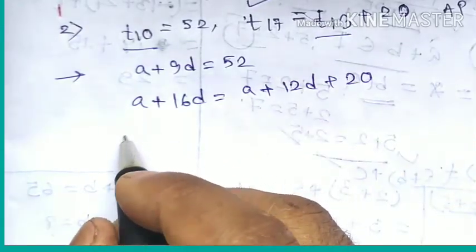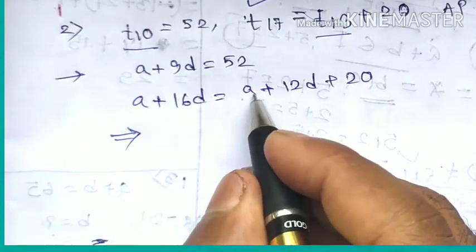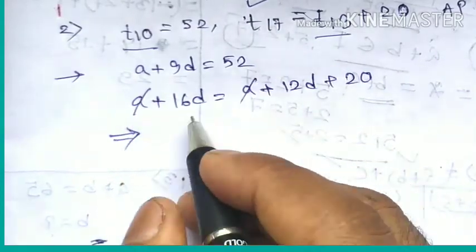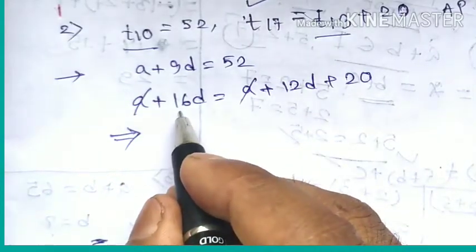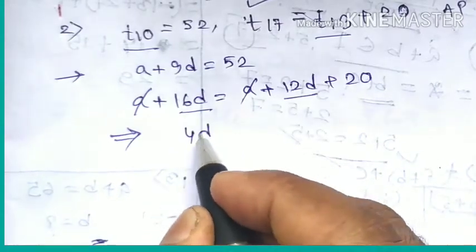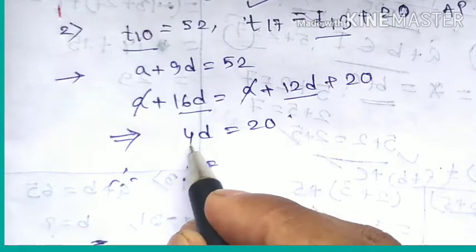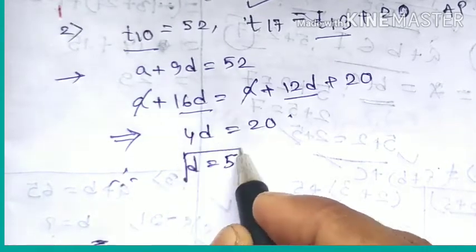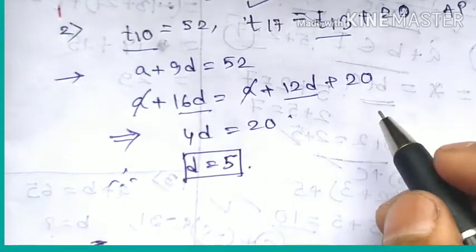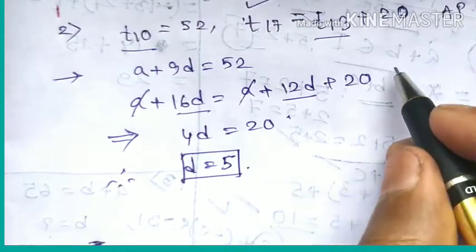Therefore if we calculate this equation, then a will be cut, and 16d minus 12d equals to 4d equals to 20. Therefore d equals to 20 divided by 4 equals to 5. So here it is d equals to 5.